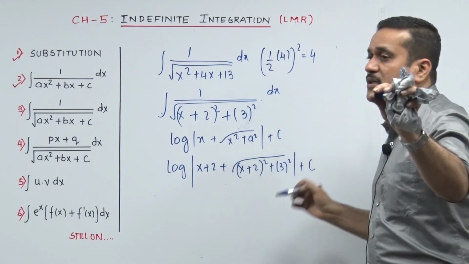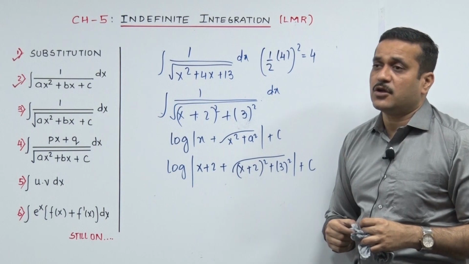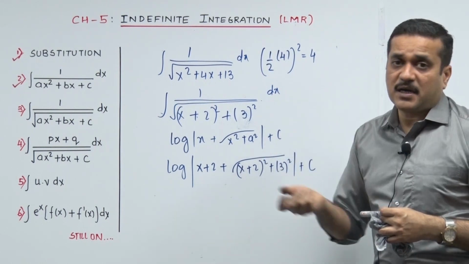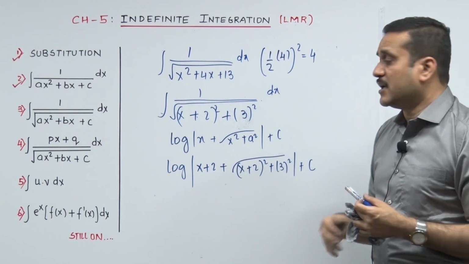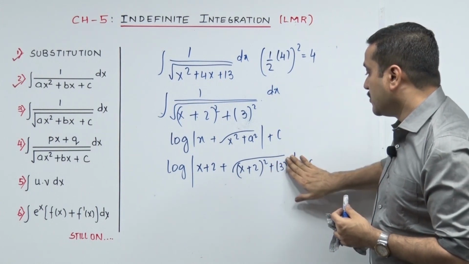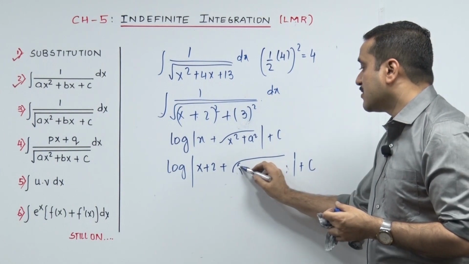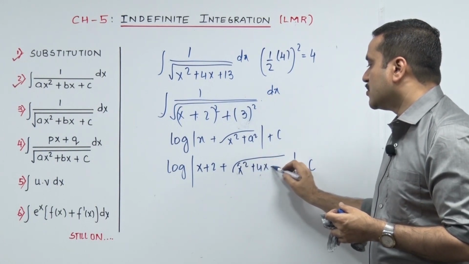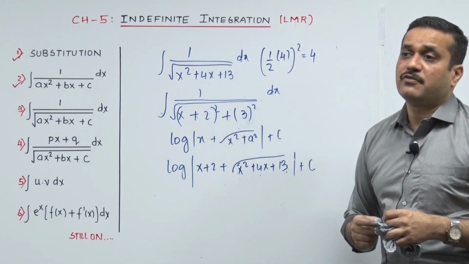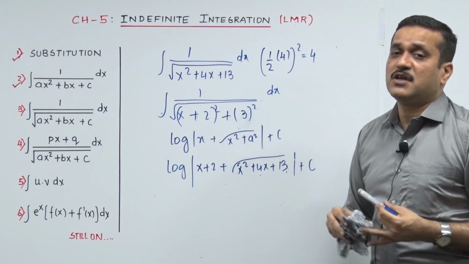Now this is something worth listening. Maybe the examiner is not supposed to, but he may cut your marks. Now it is a tradition, to be followed. In the next step, after punching in your formula, remove this quadratic and bring in the original version of that, x square plus 4x plus 13. Please don't miss that. It is a tradition, so maybe they may mind if you don't follow it, because a tradition needs to be followed.